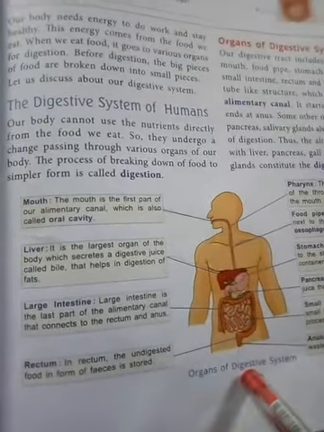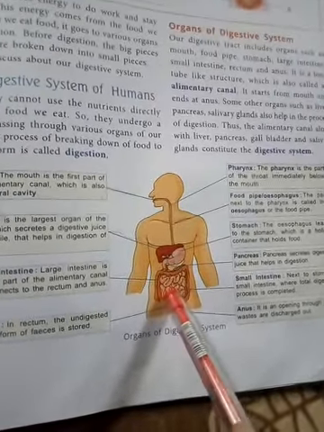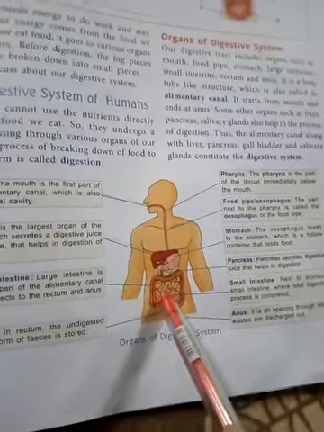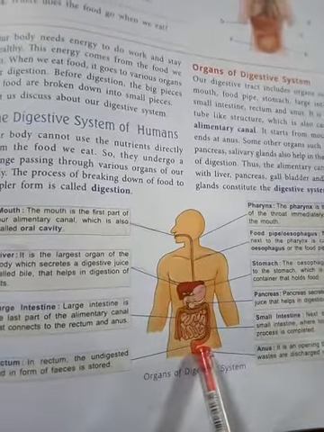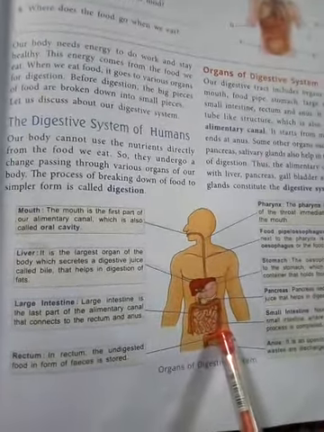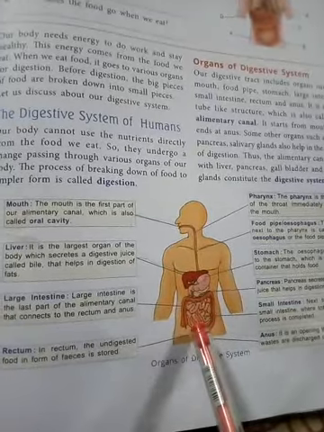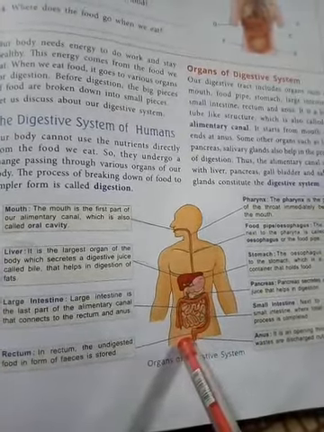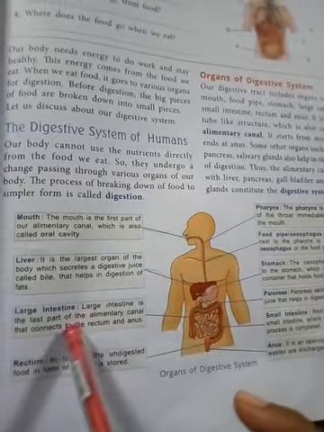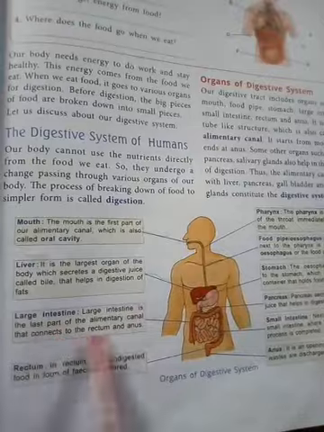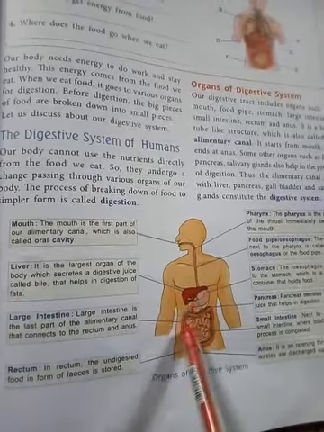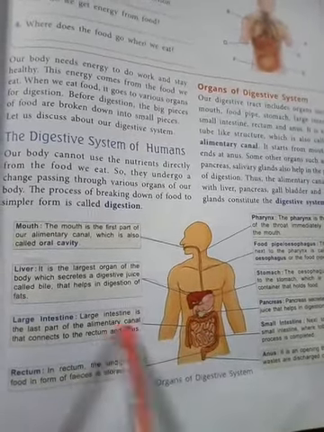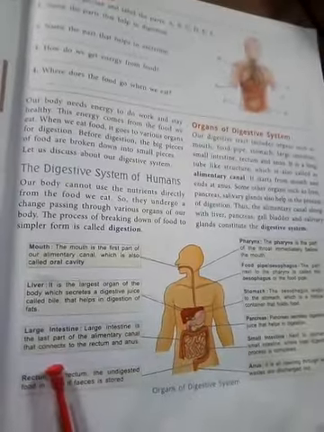Then afterward, what happens? Some food is undigested, like the fibers of fruits and vegetables. These fibers are not digested in our body. So these are passed to the large intestine. The large intestine is the last part of the alimentary canal. So the undigested food is passed through the large intestine.